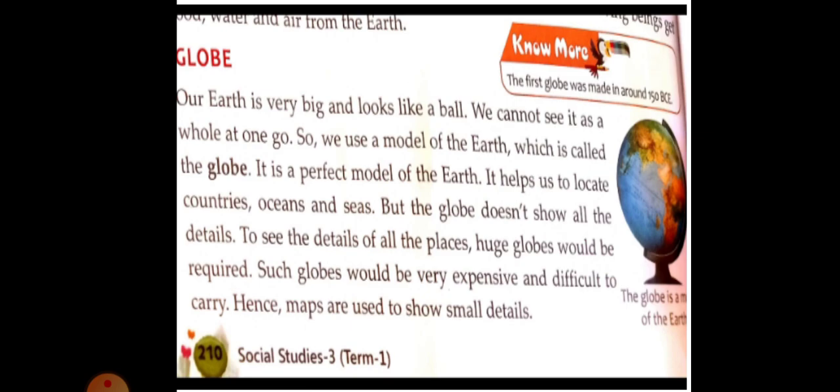This is the activity you have to do. Today I will give you the homework. On the first page, draw the earth. Second, hard words, write them down three times. Third, your activity is to draw four shapes: round, square, rectangle and square. Then on the third page, draw a beautiful globe in your notebook and color it.